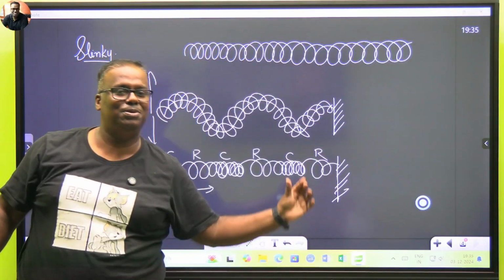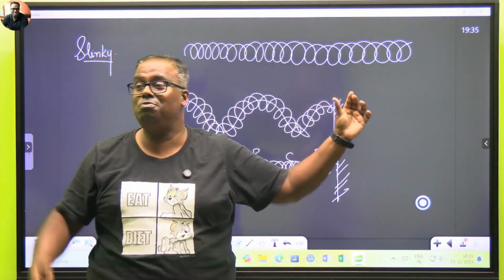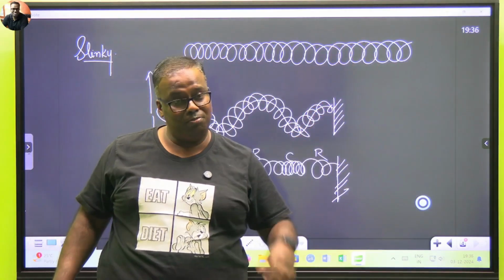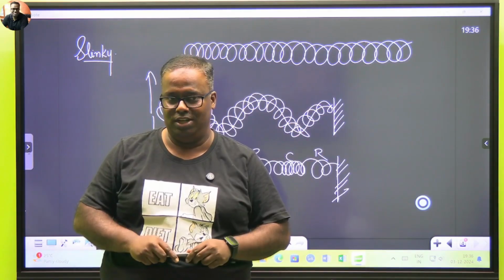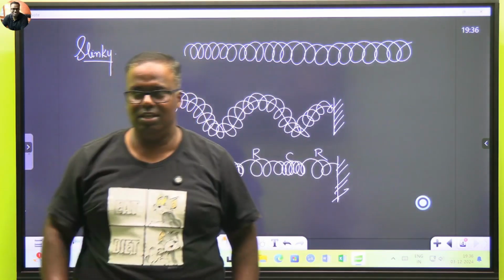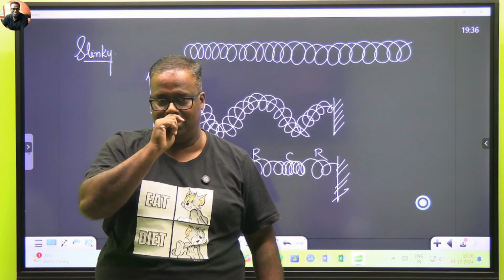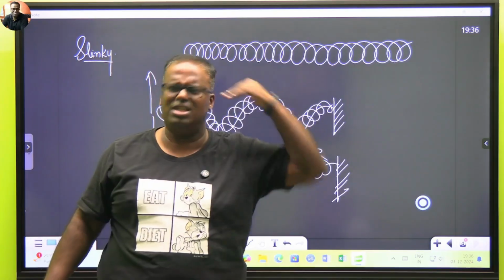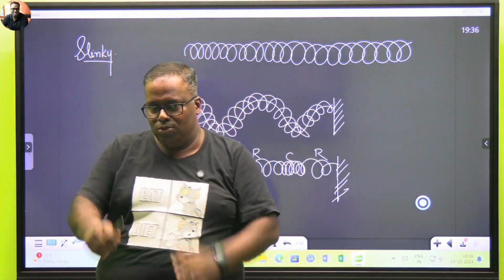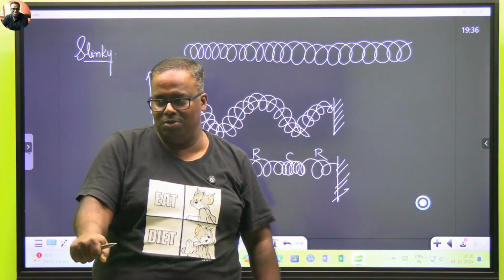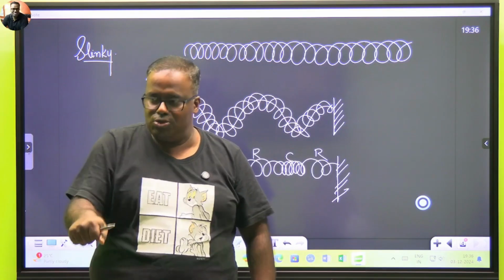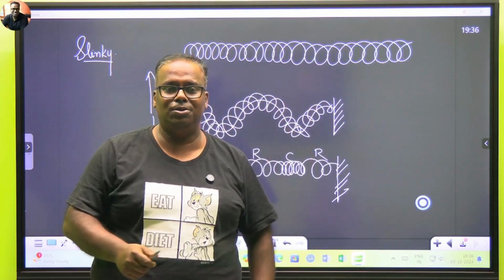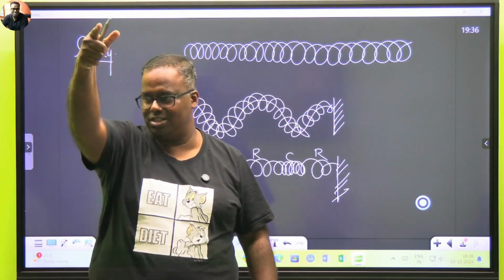Now this film is moved in the projector at a speed faster than 1/16th of a second, and your human eye has a very good property called persistence of vision. If I show you something, the image of the thing remains in your head for 1/16th of a second until I show you the next thing. That is called persistence of vision. So by the time the first position of the phone being lifted has faded, very quickly I'm showing you the next image. The first image hasn't gone, and the second image has come. Now what do you see? As if the actor is moving his hands on that screen.